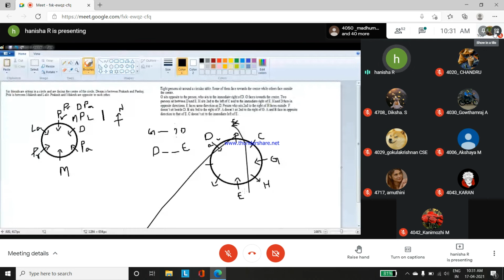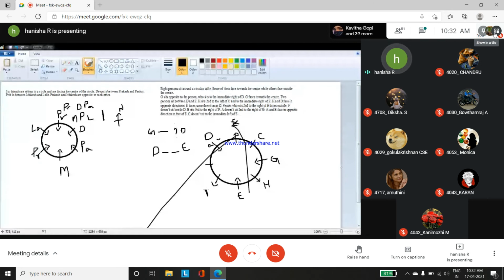Now out of 8, positions 1, 2, 3, 4, 5 are filled. Remaining 3 we have to find. Okay, the remaining letters are A, B. Okay, so now here H and D face in opposite direction. E faces the same direction as H. The person who sits second to the right of H faces outside. Okay, F doesn't sit beside D, so F will not come at this position as well as this position, so F should come here. Okay, this position is fixed.